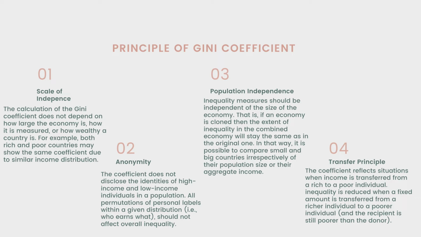The third one is the population independence. Inequality measures should be independent of the size of the economy. That is, if an economy is cloned, then the extent of inequality in the combined economy will stay the same as in the original one. In that way, it is possible to compare small and big countries irrespectively of their population size or their aggregate incomes. And the last one is transfer principle. The coefficient reflects situation when income is transferred from a rich to a poor individual. Inequality is reduced when a fixed amount is transferred from a richer individual to a poorer individual.